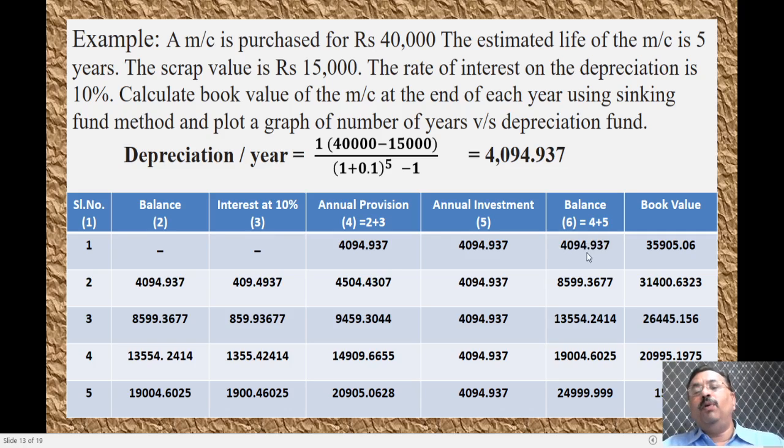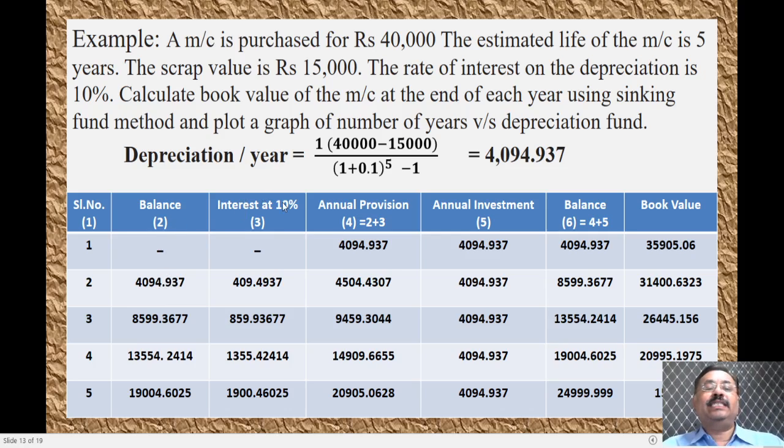4094.37. The book value will be 40,000 minus 4094.37, which is nothing but 35905.06. That is the book value that you are having. Okay. Whatever balance amount that you have collected during the first year will become the balance for the second year. That is 4094.937 will be the balance.